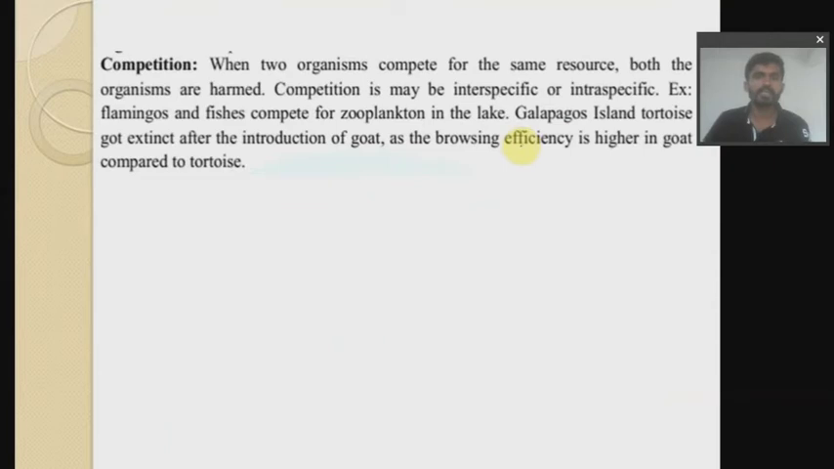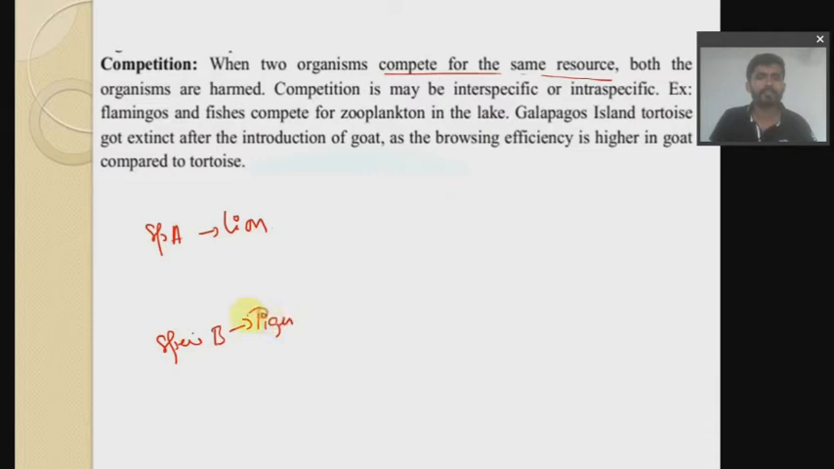So in case of competition, the definition is similar to what I have told you. It's an interaction between two organisms that compete for the same resources. For example, we have species A, think that we have a lion, and species B, think that we have a tiger, and we have a deer.